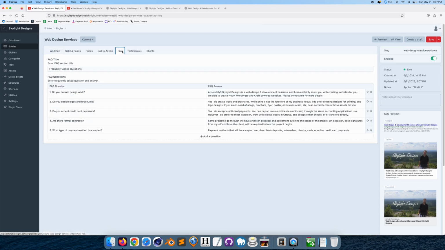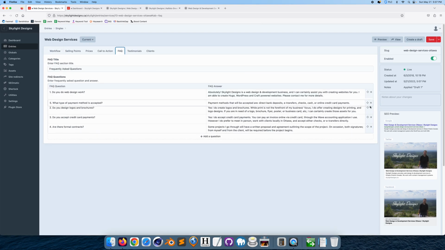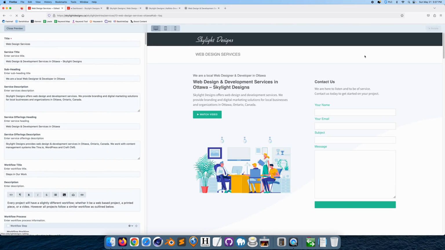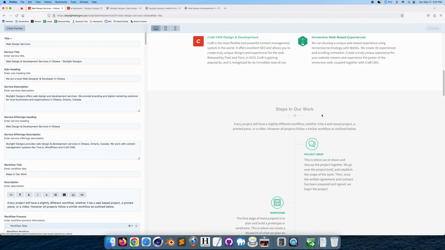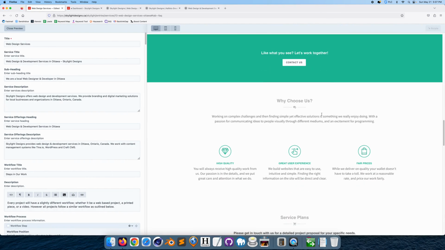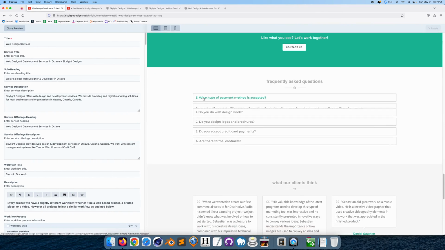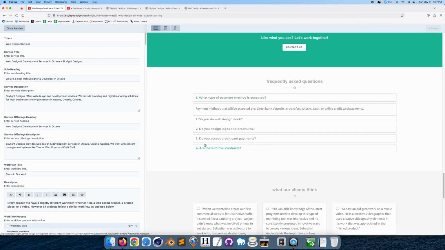I'm going to go to FAQ, frequently asked questions. These are my accordions. I could reorder them if I wanted to. Let's say I wanted the fifth one up top. I could go to preview, go down here, and look at this. The fifth one is on top, right? So let's say I wanted the fifth one on the bottom.